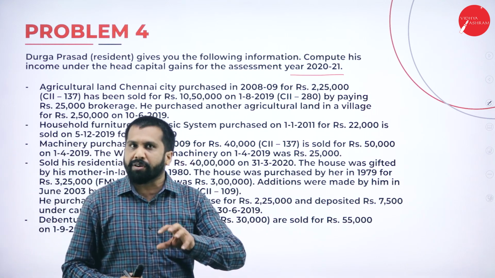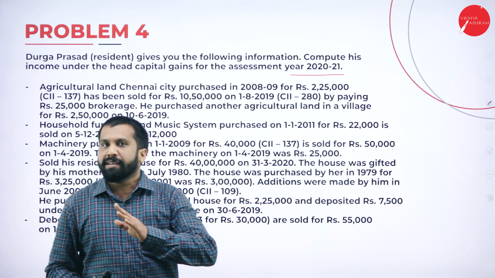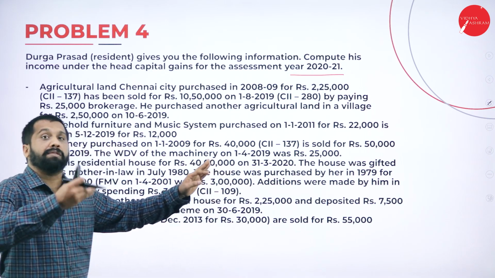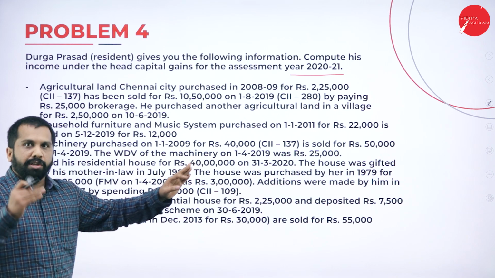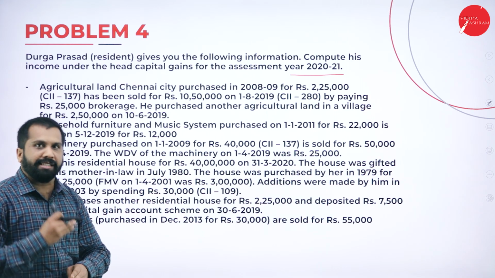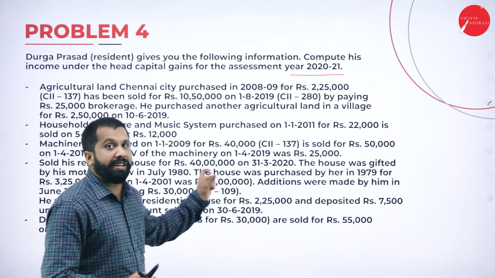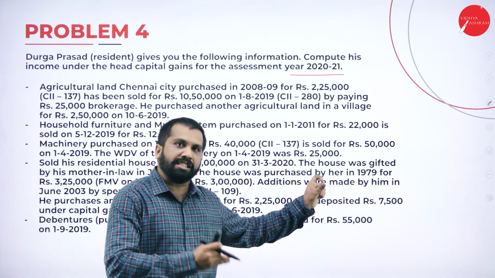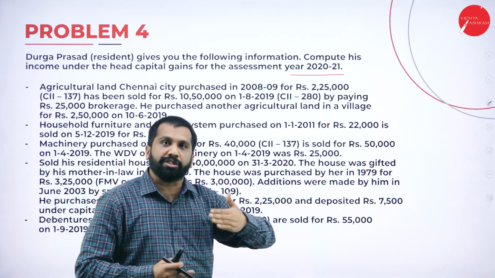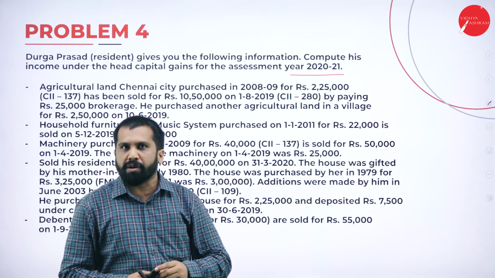If you go accordingly with your income tax, then you are supposed to go for assessment year 21-22. But your exam is postponed. That is the reason we are following 2021 as per your old examination date itself. Clear? Hope you are clear.